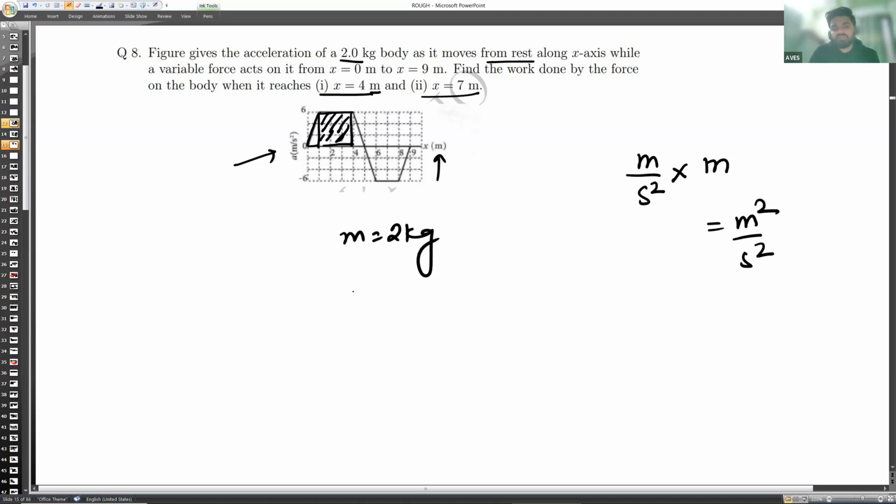So you know that force is equal to m into a, and work done by the force is force into displacement. So you can write it as m into a into s. Mass is 2 kg. You know the acceleration.